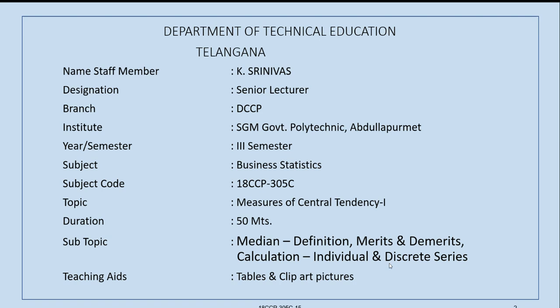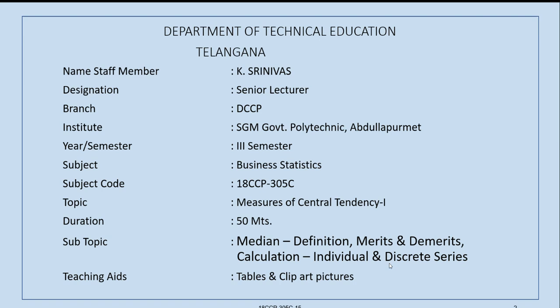Next, we have seen the concepts of geometric mean and calculation of geometric mean in all the different types of series.